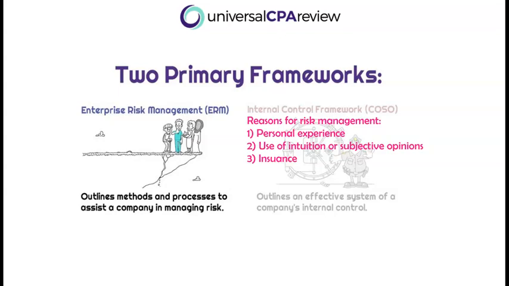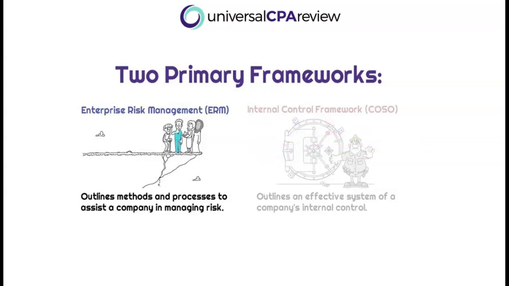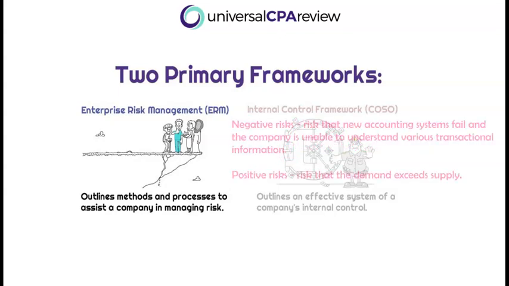Okay, so the general rule is that there's 2 types of risk. We have negative risk and positive risk. So what does that even mean? What could positive risk possibly be? Well, we know that negative risk is pretty obvious, right? This is going to be something like a new accounting system failing and the company is unable to understand its various transactional information. Okay, so this can include the risk that something occurs in which we have no idea, right? How many sales we have for this period. We don't know how much inventory we have in stock, right? Everything's a mess. So what's the risk that something can negatively impact our business?